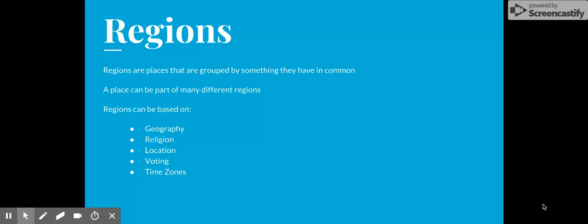It can be based on religions of an area. It can be based on locations like Northwest United States. It could be based on how a state might vote politically. And it could also be based on time zones. Now, there are many other different ways that you might group regions, but these are just a few of them.